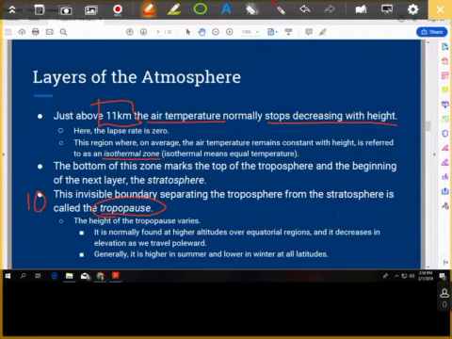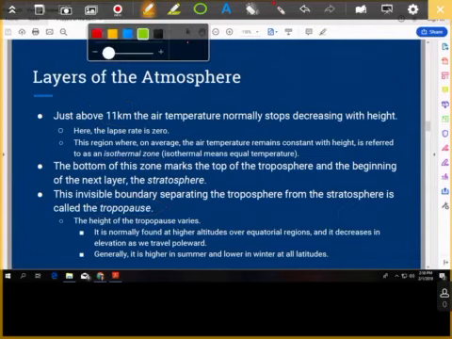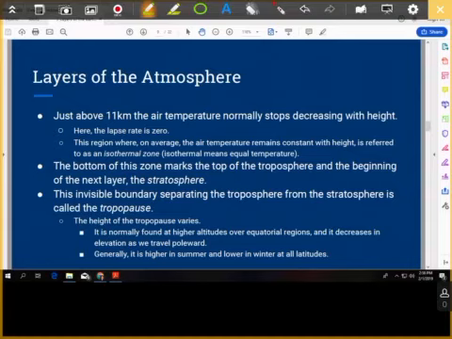Number 11 is kind of where we left off in class, but it has a little bit of a confusing aspect to it. Nowhere on this slide does it mention the word latitude. It's sort of implied here in this bullet point. This is A, and then this is going to be B. I'm going to skip A for just a second because B is much easier to answer. With the seasons, we can see that the tropopause is higher in summer, lower in winter, so that's the answer to 11B.